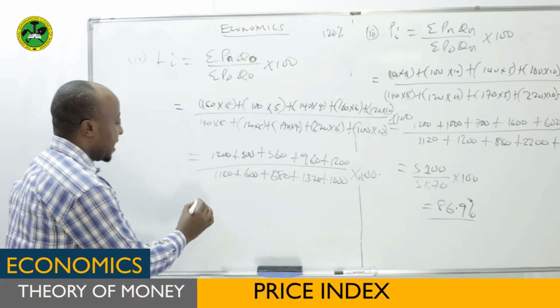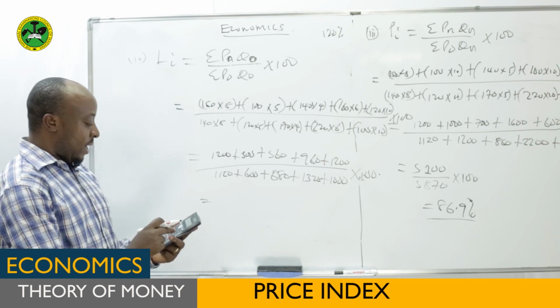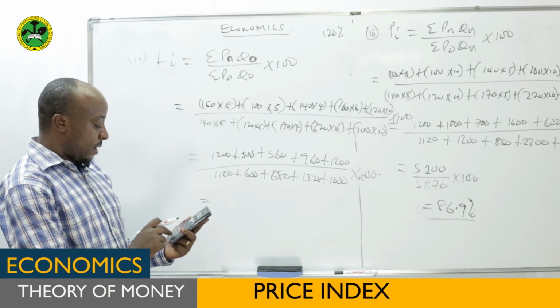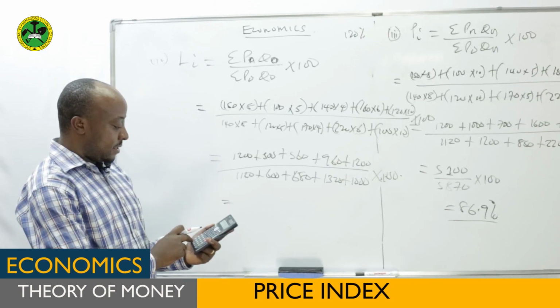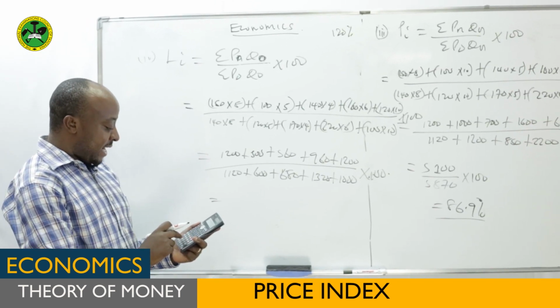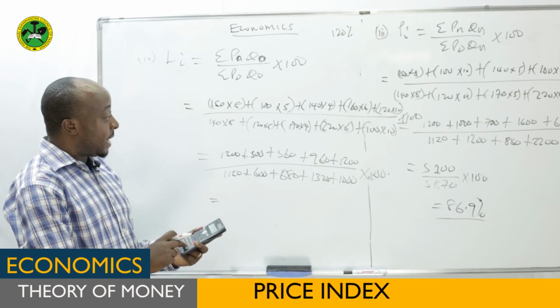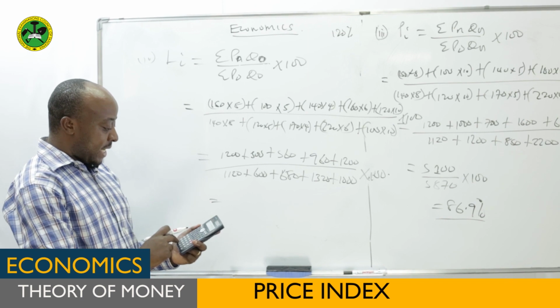So you can add the numerator. We have 1200 plus 500 plus 560 plus 960 plus 1200.